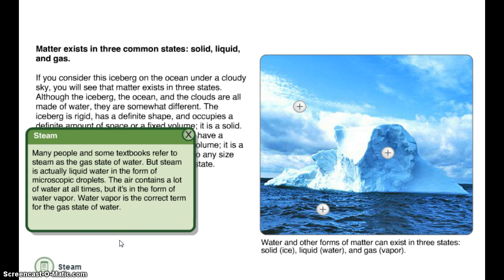Steam. Many people in some textbooks refer to steam as the gas state of water, but steam is actually liquid water in the form of microscopic droplets. The air contains a lot of water at all times, but it's in the form of water vapor. Water vapor is the correct term for the gas state of water.